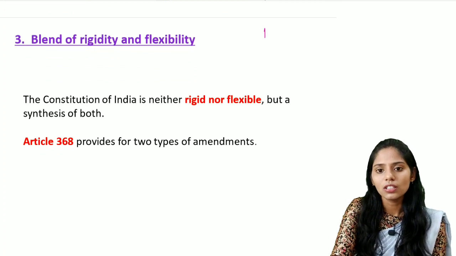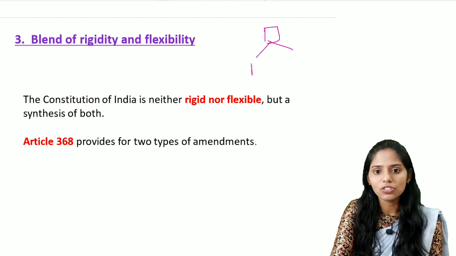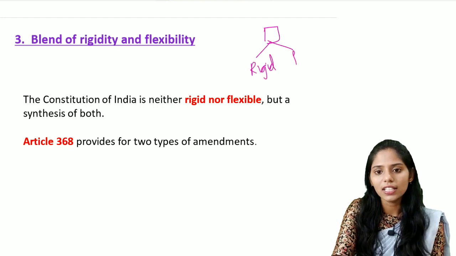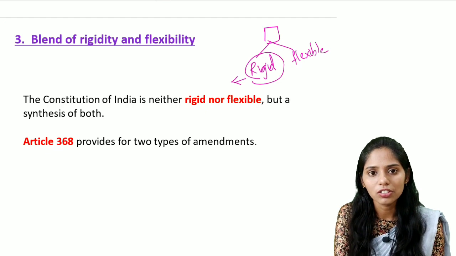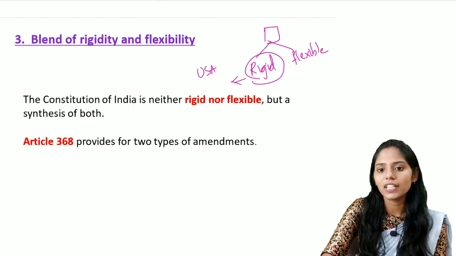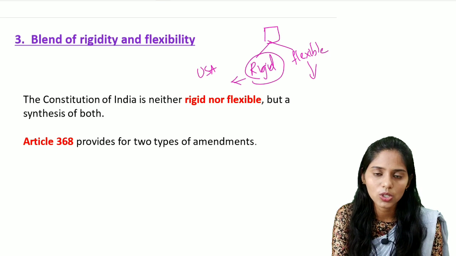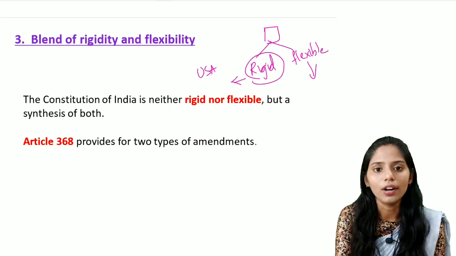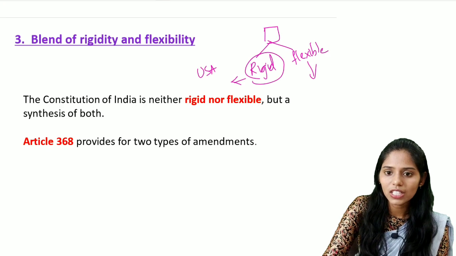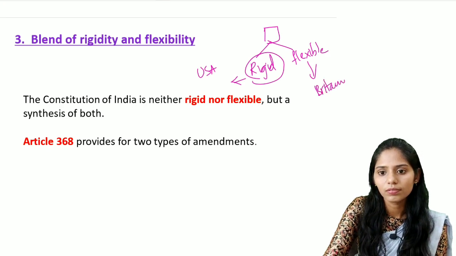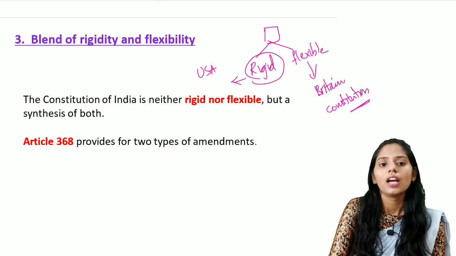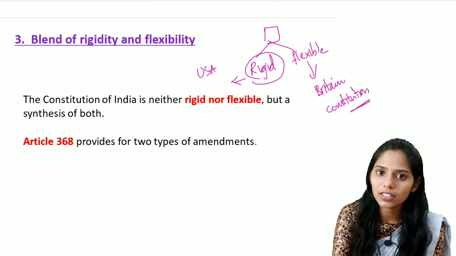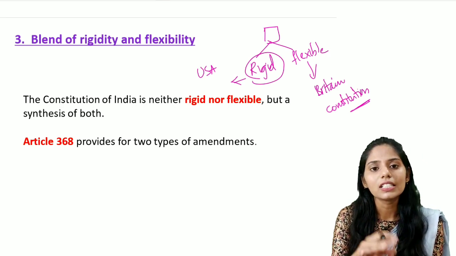If you see the constitution, there are mainly two types. One is rigid constitution and the second one is flexible constitution. When you are talking about the rigid, it is very difficult to amend the constitution. The example of this rigid constitution is USA, and flexible means it is very easy to amend the constitution. It is as simple as amending the ordinary laws. This type of constitution is seen in the British constitution. If you see the Indian constitution, it is neither rigid nor flexible, but it is a synthesis of both